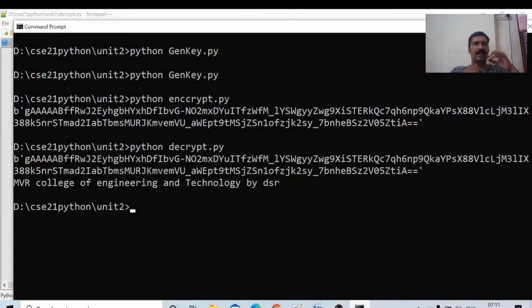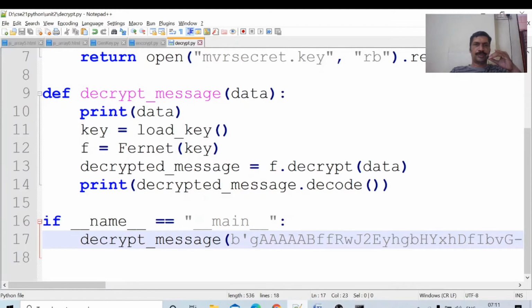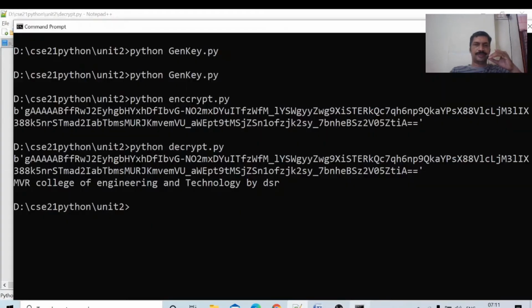Decrypt.py. Observe here. The first message is the encrypted message. This message came because of just a print data statement in this program. The print data statement just prints this value.